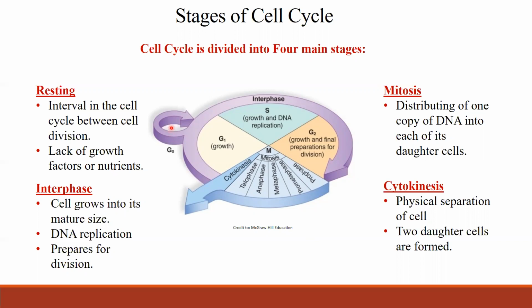Some cells take a shorter time, some take a longer time to get back to the growing cycle. It depends on the cells. When the cell acquires all the nutrients, growth factors, and stimulation, it is reversible and it comes back to the growth stage.